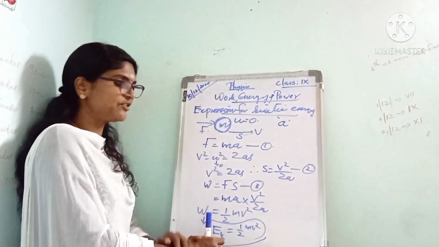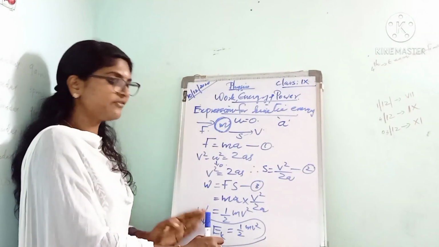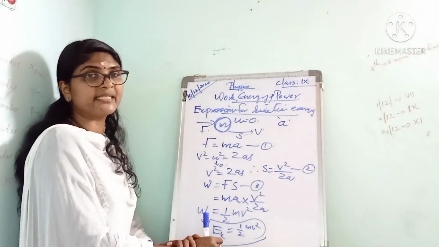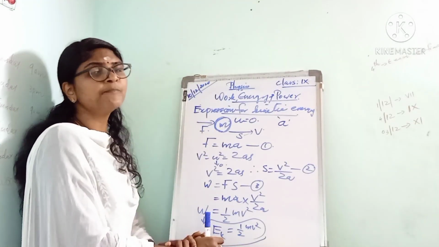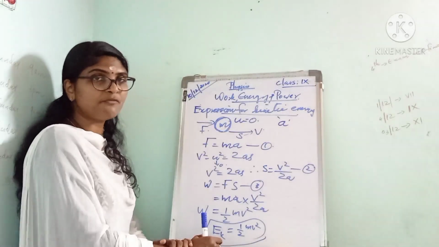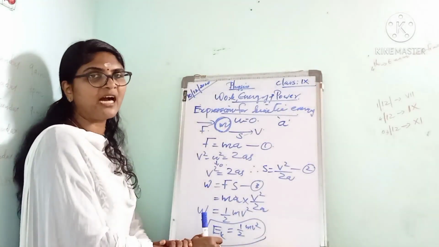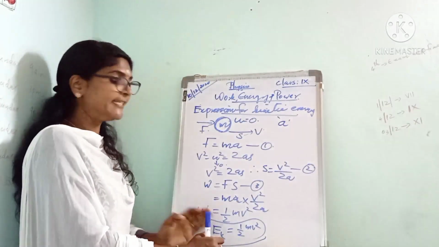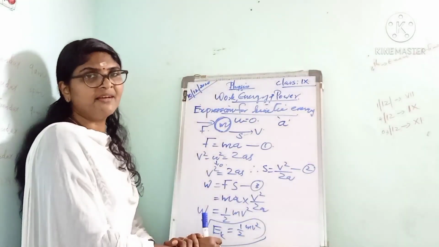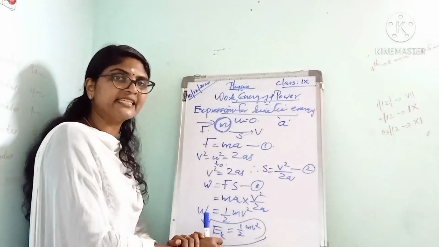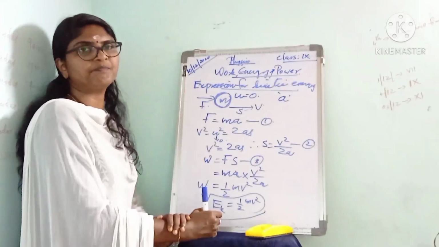So the work done is half mv square, and this work done is converted into kinetic energy, that is EK equal to half mv square. That is the expression for kinetic energy. Kinetic energy depends on mass and velocity. That is about kinetic energy and its expression.